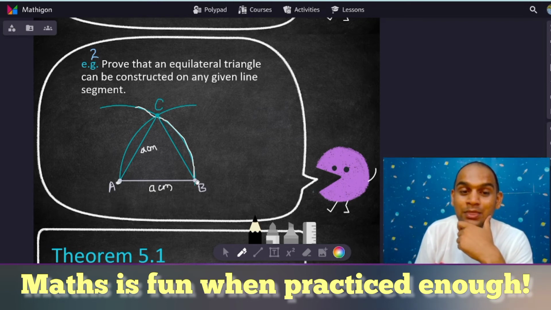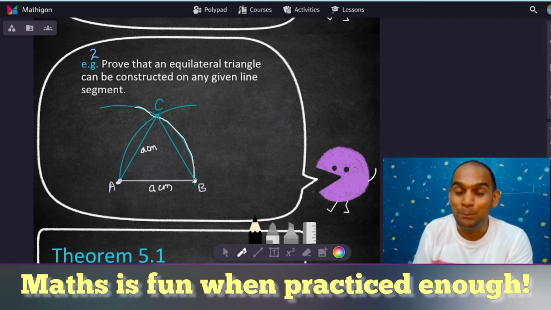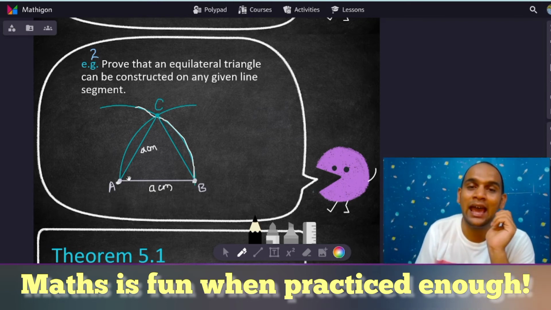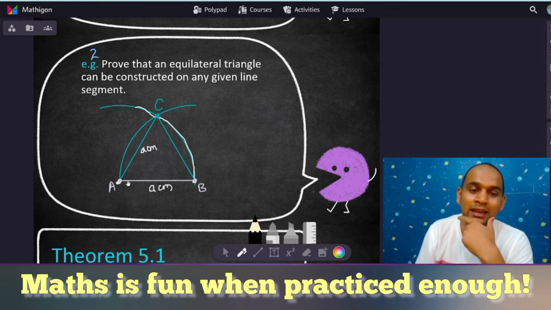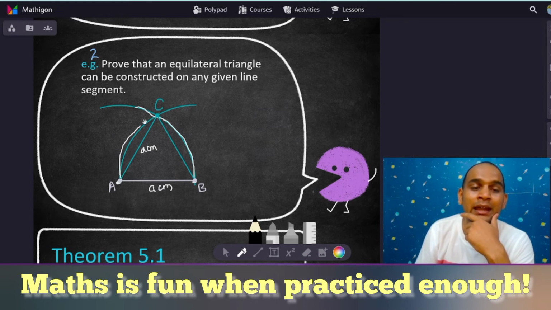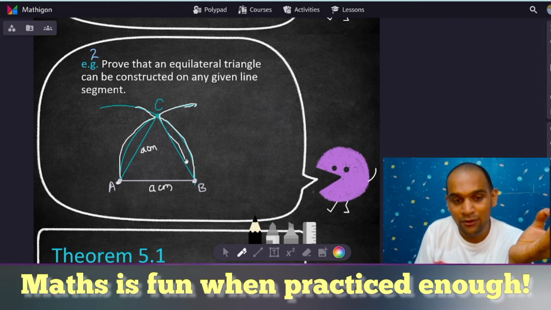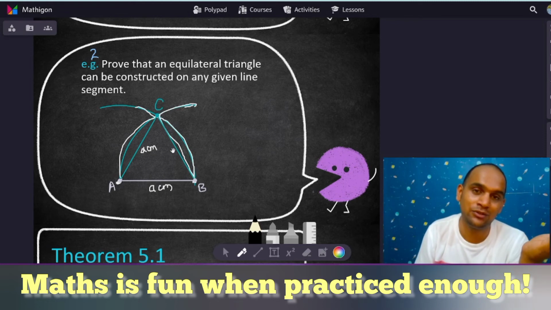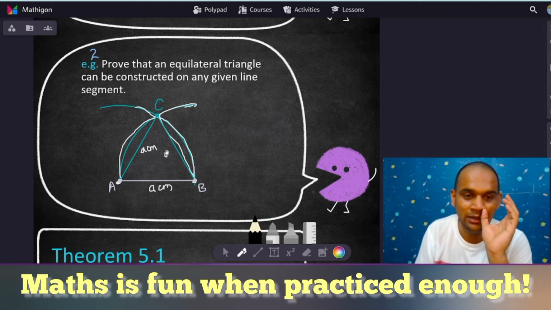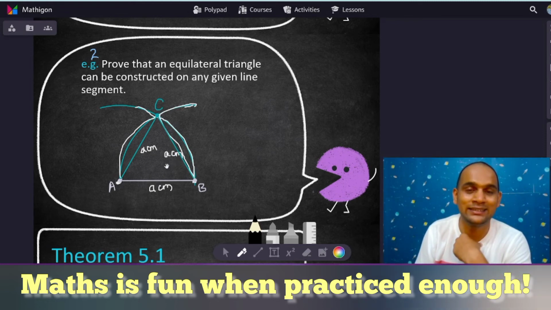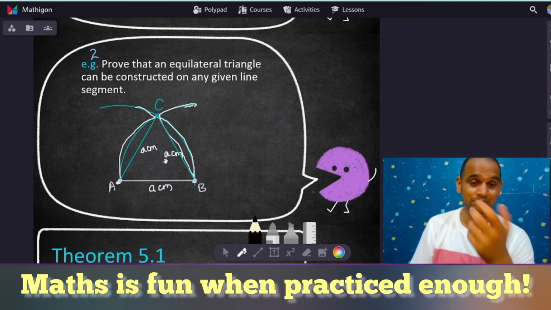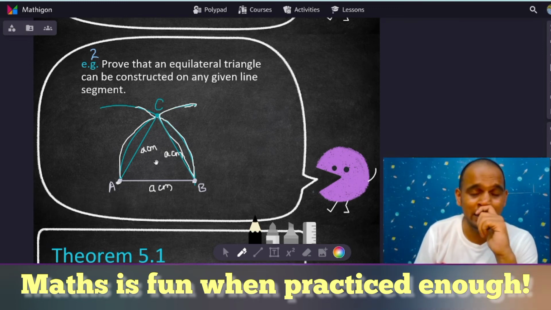Now what did we do? We took B as the center and BA as the radius. That means it's again a centimeters. And then we made a circle. And again, as you can see, this point C is meeting this circle. So the point on the circle connected with the center gives you a radius, and the radius is a centimeters. So this also becomes a centimeters. That is how we can understand that.